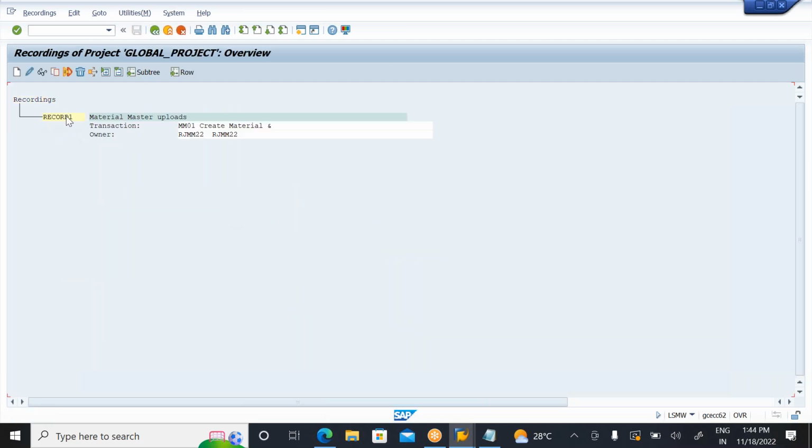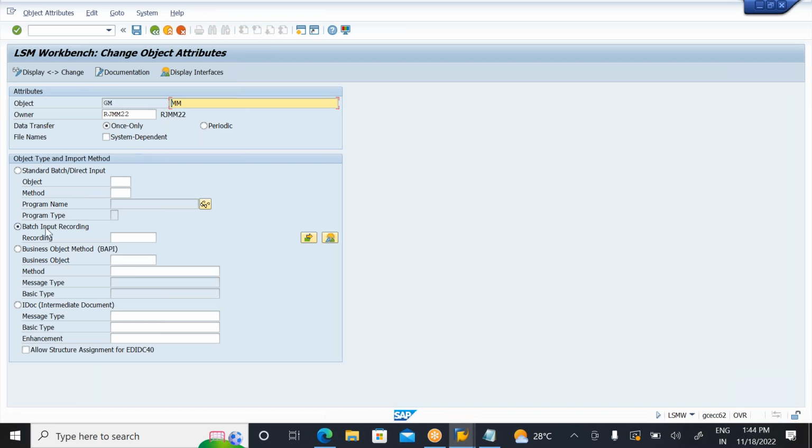So now this is my record name, record one. Again you need to come back here. Now automatically you will come to the first screen. After reaching the first screen, just click on that and you need to click on here. Please observe carefully. If you click on here, automatically the system will pick the record name.